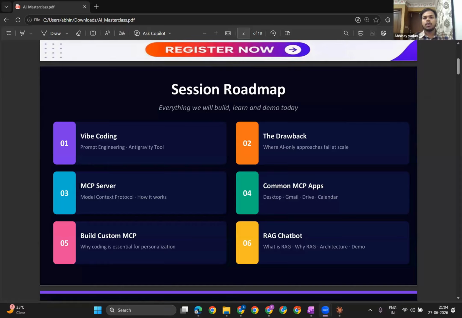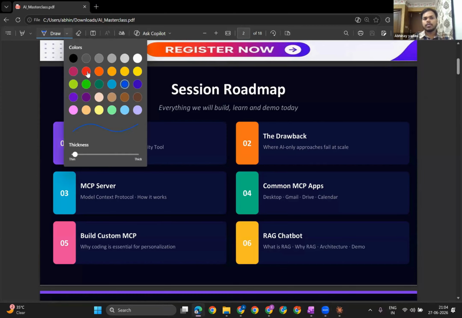You have heard about automation, right? So the question is, from where is this automation actually coming into the picture, and how is this automation actually taking place? For that, we have one very important topic that is called the MCP server. So we are going to see this MCP server as well.